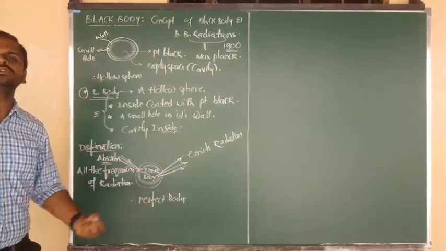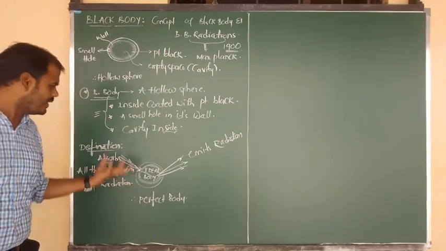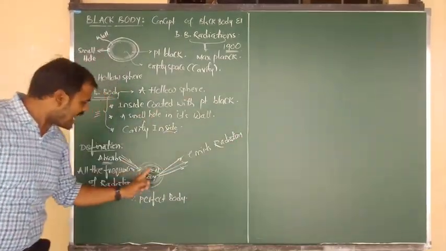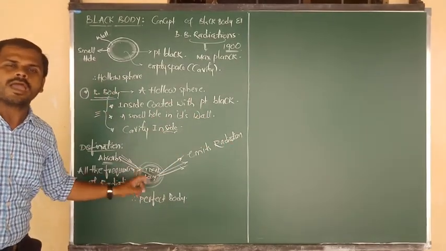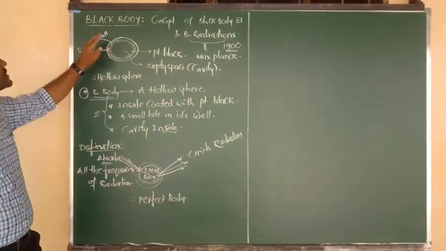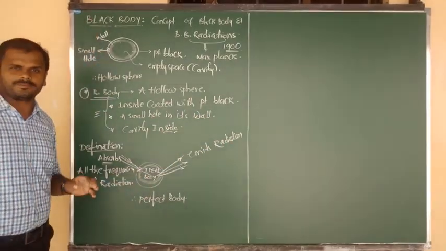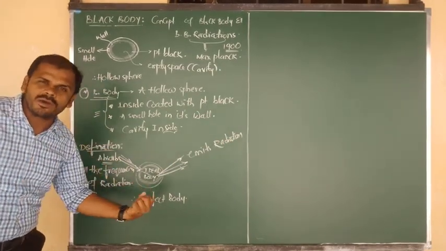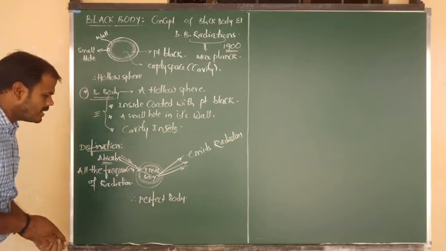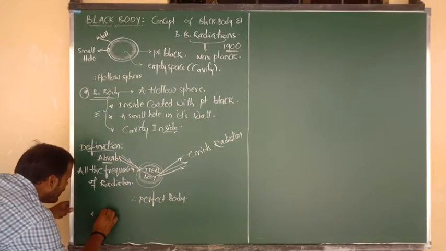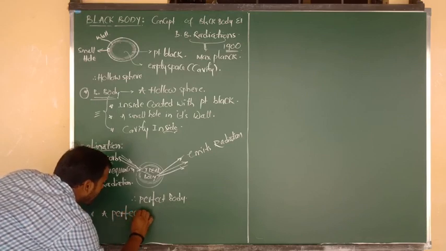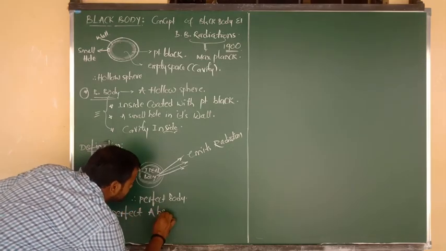All types of electromagnetic radiation or light can be absorbed and emitted out. Such an ideal or perfect body is known as a black body. I hope you understand. So it can absorb all types of radiations, and we say a black body acts as a perfect absorber.